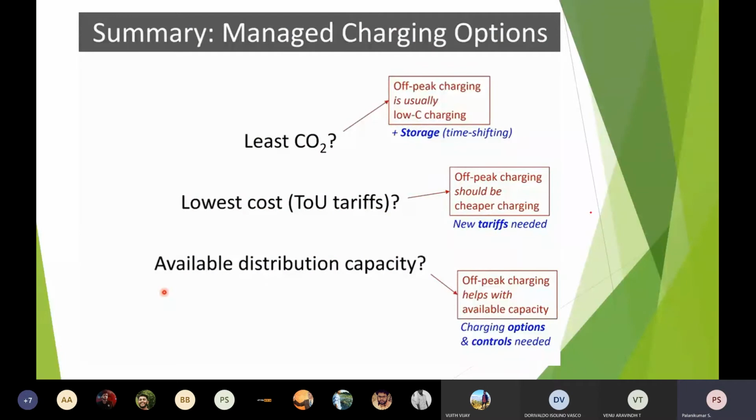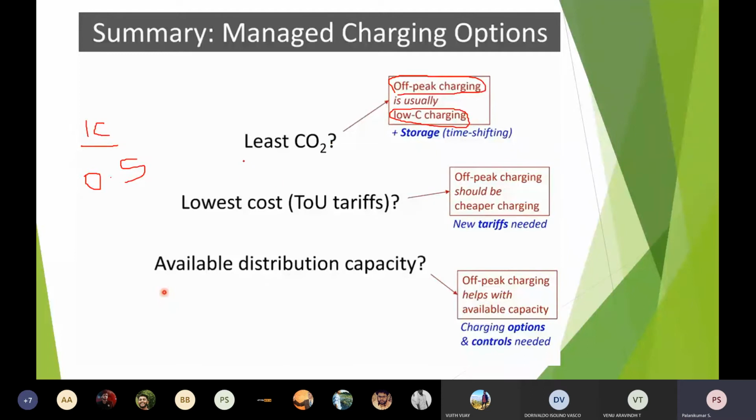As a summary, we can identify that off-peak charging is allowed with low C charging. Already you know what C is. Suppose if I'm saying 1C, 1C charging means whatever may be the rated current at rated voltage I am giving. If I'm giving 0.5 C, it means half of the rated current only I am charging. So what will happen? When it is 1C, the rated current is charging, so if I'm using 0.5 C, automatically the time for charging will be double. If 0.8, it means 20 percent will be increasing. That is the way we have to understand that.